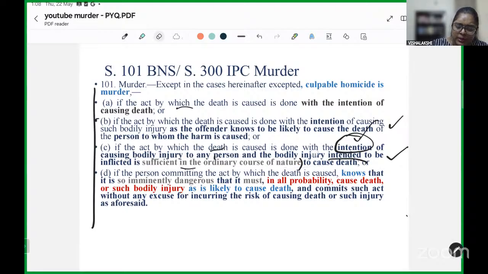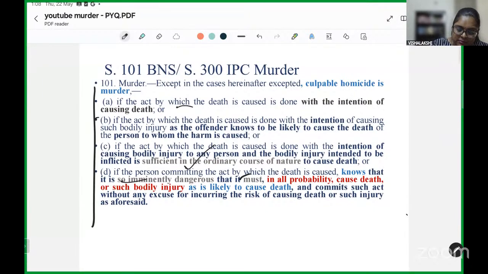Now, the fourth one, it states that if the person committing the act by which the death is caused knows that it is so imminently dangerous that it must, in all probability, cause death or such bodily injury as is likely to cause death, and commits such act without any excuse for incurring the risk of causing death or such injury as aforesaid.